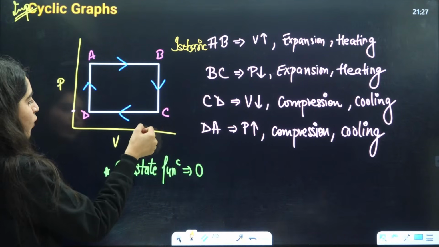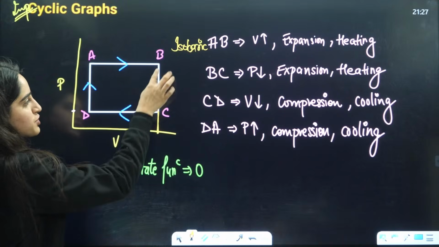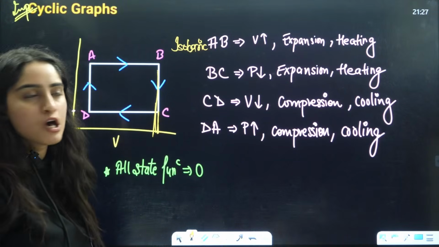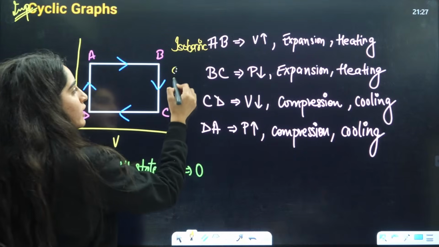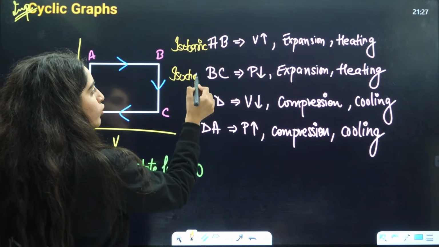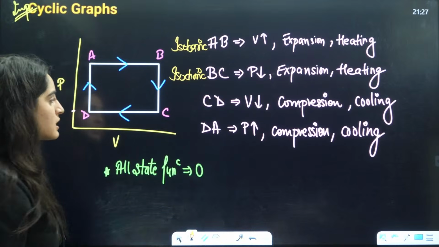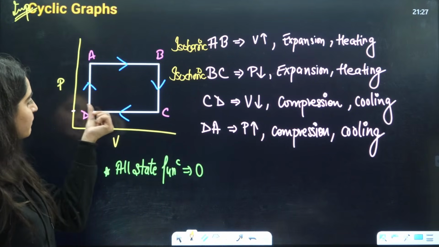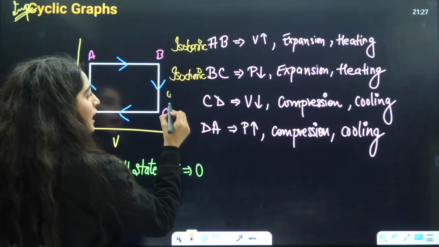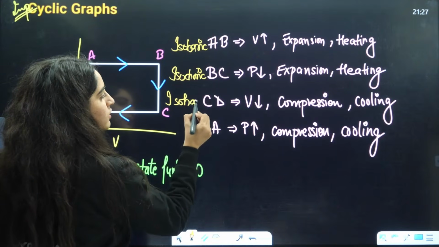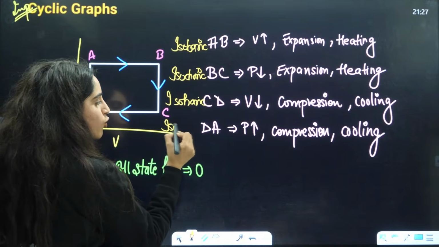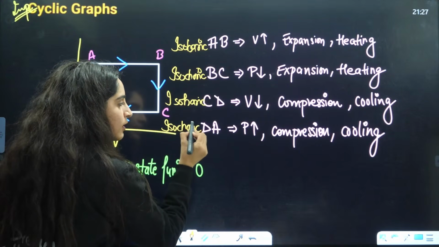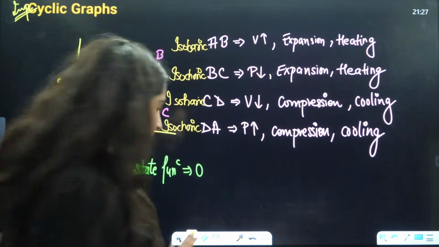B to C, what is constant? Volume is constant. From B to C, volume is constant. So can I say it is isochoric? It is isochoric, right? C to D, again pressure is constant, so it is again isobaric, right? D to A, again volume is constant, so it is isochoric. That was a simple thing, right? That was a simple thing that they can ask you.